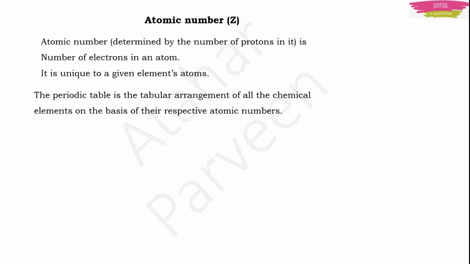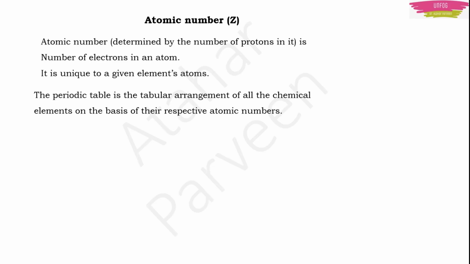Now let's understand what is atomic number and what is atomic mass as per your syllabus. First, let's discuss what is atomic number. Atomic number means number of protons in one atom. How many protons are there, so much will be the atomic number. Now we know that number of protons and number of electrons will be same, right?